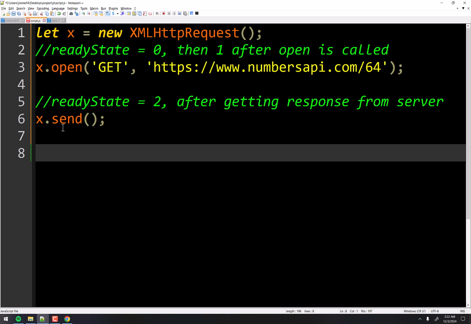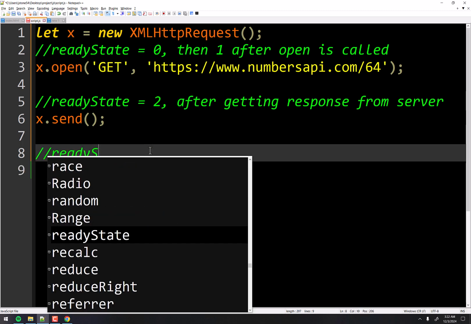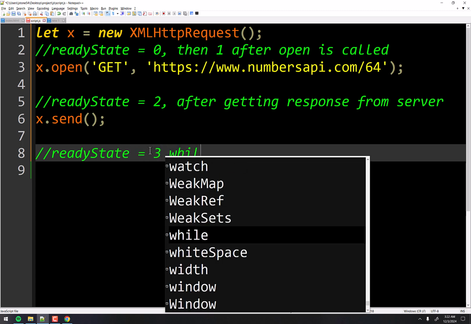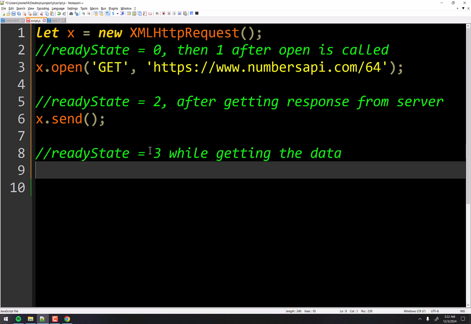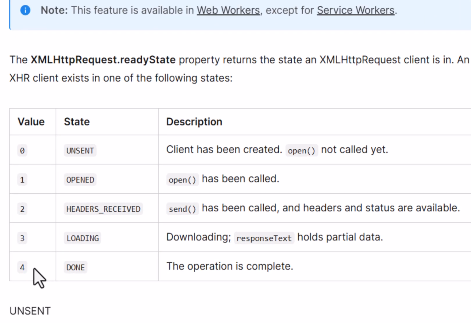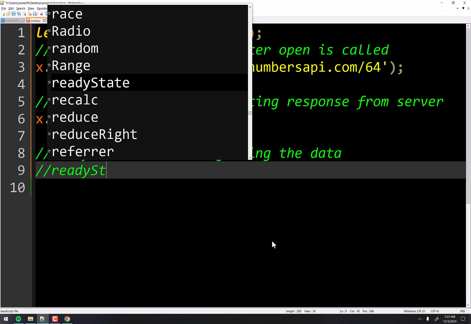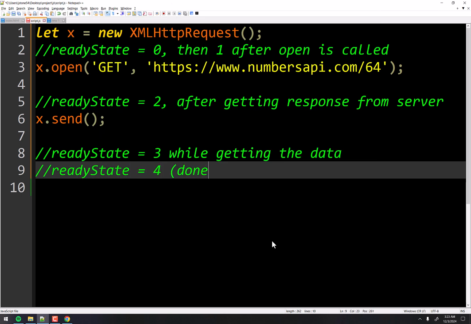So after the send happens, it's set to ready state 2, but it's now ready state equals 3 while getting the data. Once we've received the data, look over here, we are at ready state 4, which is the done state. Once we're done, that means we have the data. Now we can display it, right? That's a lot of stuff to go through before we can actually display the data, but it happens pretty quickly. Okay, ready state equals 4, done, once we have the data.